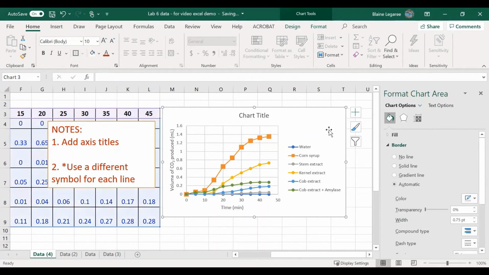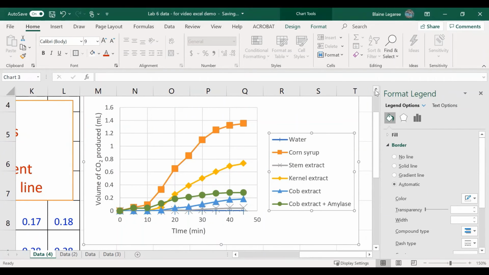There we go. So I'm going to go ahead and change the symbols for all of the lines, and then I'll see what note number 3 says. There's the final product. My graph has those nice little symbols, a different one for each, and a different color, so it's much easier to interpret.